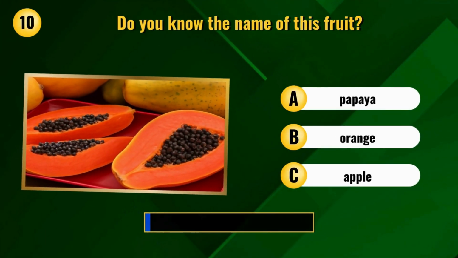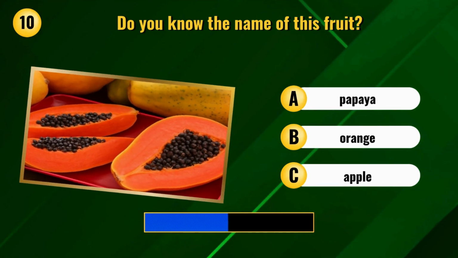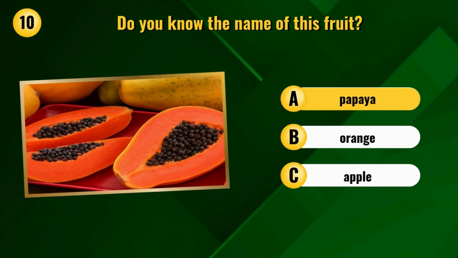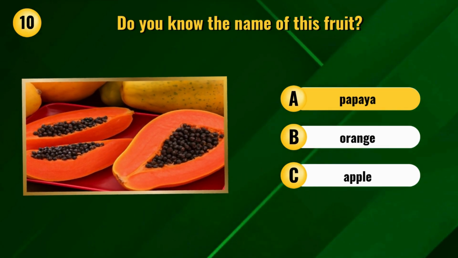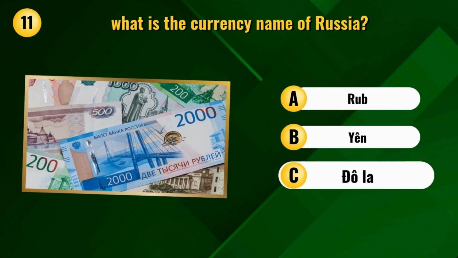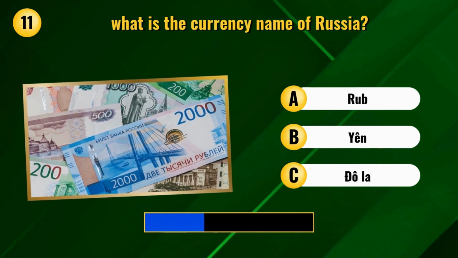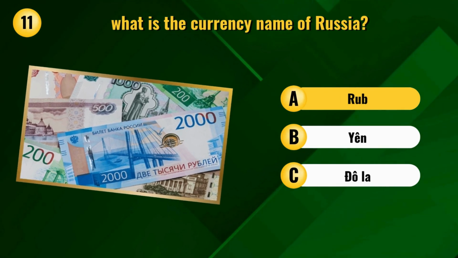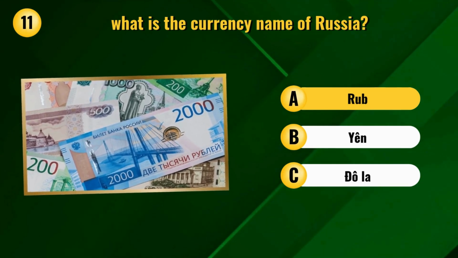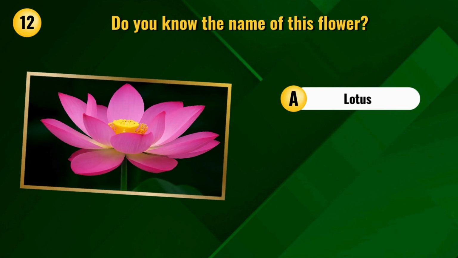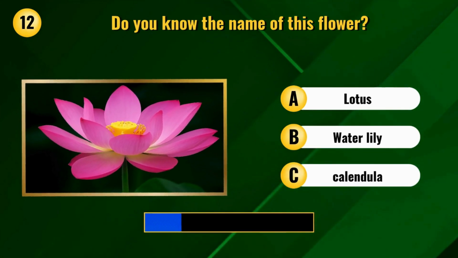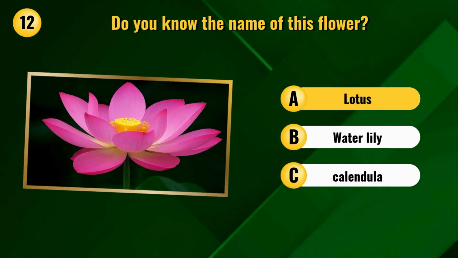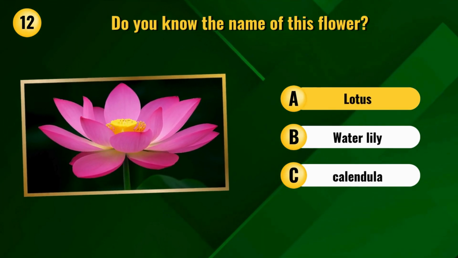Do you know the name of this fruit? Papaya. What is the currency name of Russia? Rub. Do you know the name of this flower? Lotus.